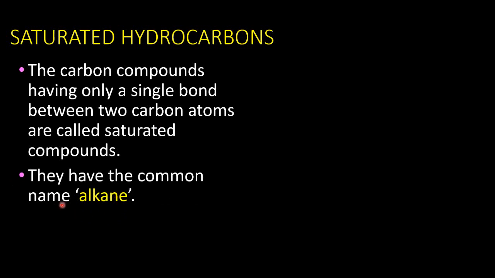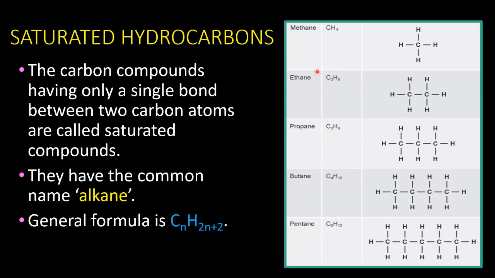So they have the general name alkane, A-N-E, ends with A-N-E, alkane, and their formula is CnH2n+2. If you calculate it for any compound that has only single bond between carbon atoms, this is going to be their general formula. And now this table is showing you a variety of compounds with single bond between them. You can see all the carbon atoms are bonded only with single bond. So these type of hydrocarbons are called saturated hydrocarbons.